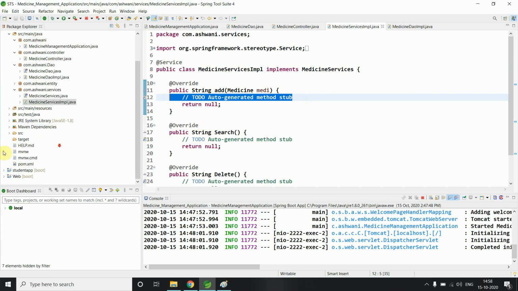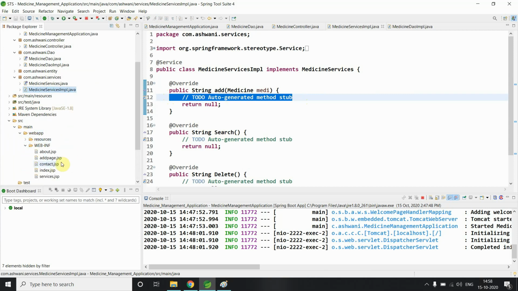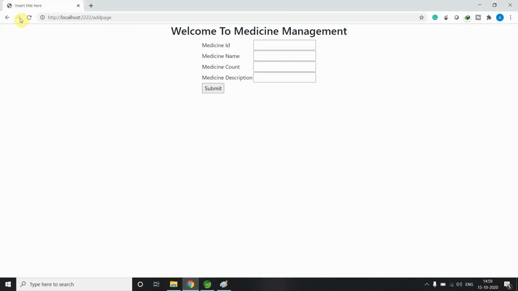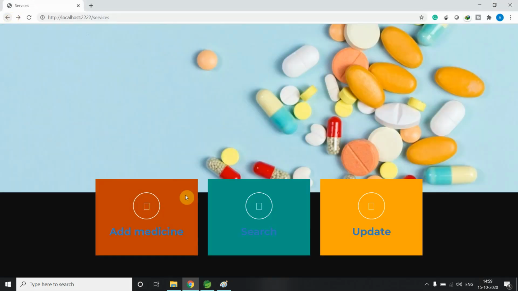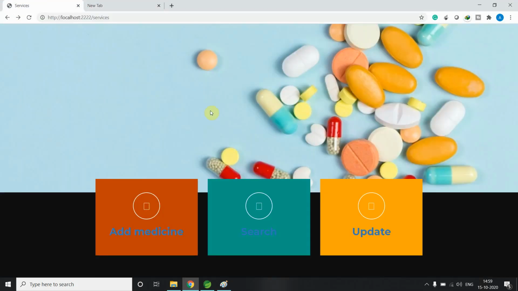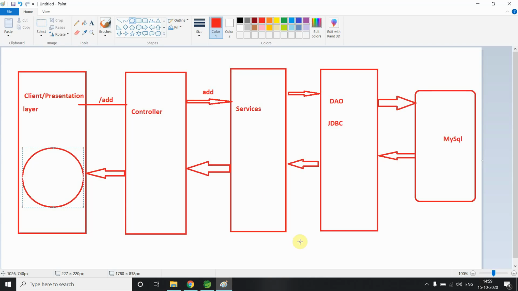We will implement some JSP pages here in WebInf to display the result. Suppose we are searching for some medicine in our project, from here we search, and then it will take me to the next page and display the medicine name, count and description there. That's why we are using DAO here.